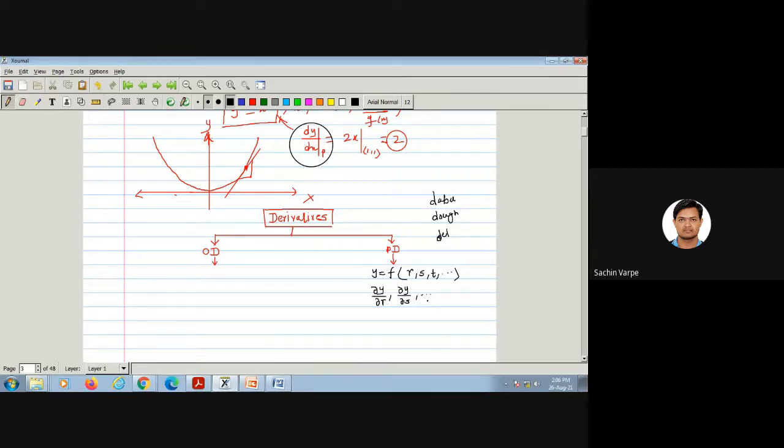Now tell me, just like the ordinary derivative we have seen, the ordinary derivative is nothing but the slope of the tangent. What can we say about the partial derivatives, or the geometrical interpretation of partial derivatives? Can we say the partial derivatives are also the slopes of the tangent?